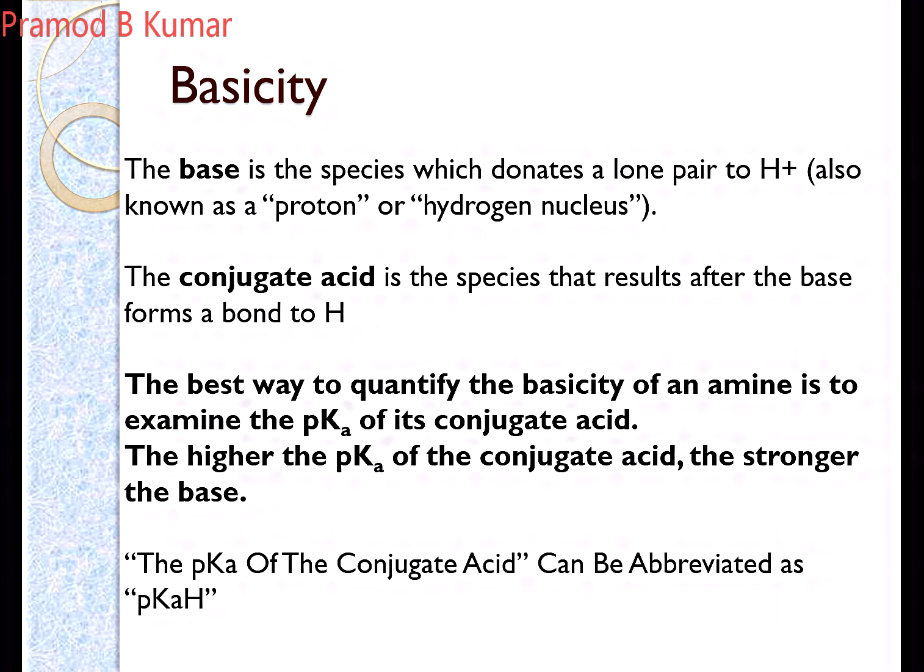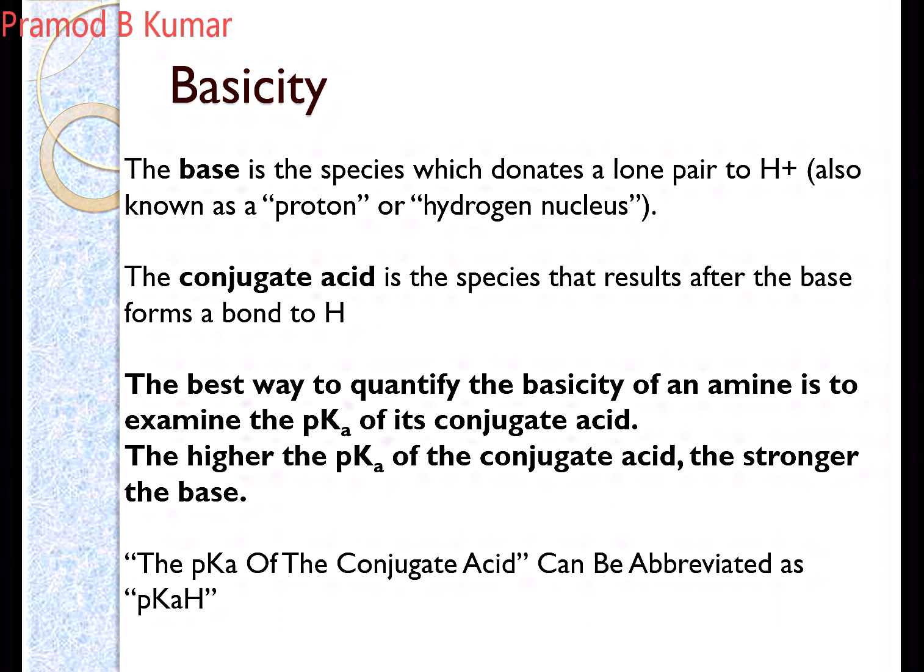Now what is a conjugate acid? Whatever species is formed by accepting a proton from the environment. So when aniline takes a proton, what we get on the other side is known as its conjugate acid. Here you have an aniline, which is a base with a lone pair of electrons, and let us take this as a proton.